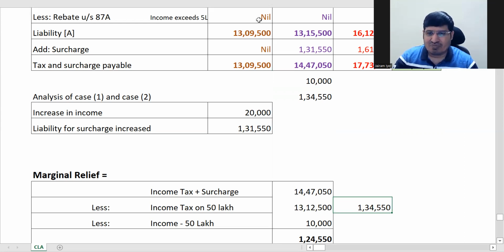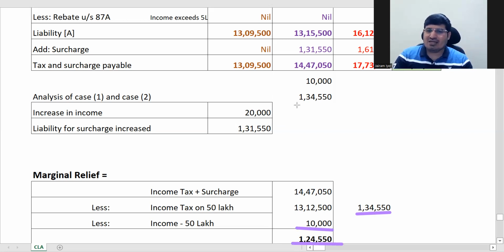Now they are saying pay only 10,000. If you deduct 10,000 from this, this is actually the relief which he has got. He had to pay this much, and the government is saying pay only this. What is the relief which he has got? 1,34,550 minus 10,000 is the relief. So this relief is called marginal relief.